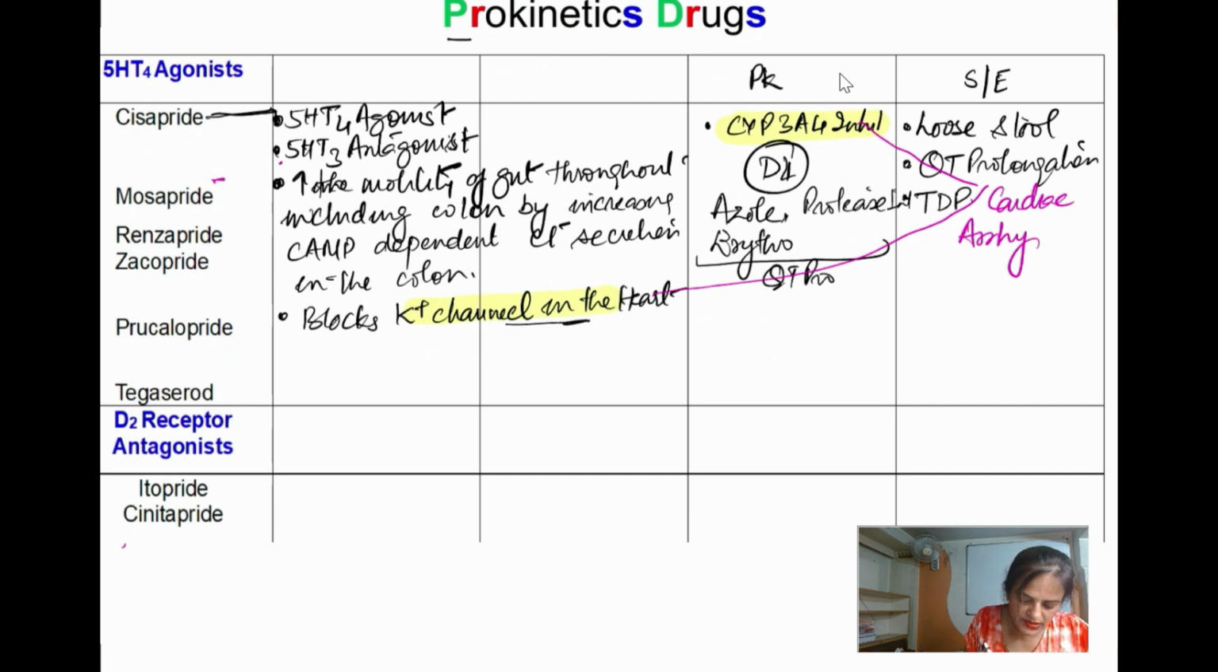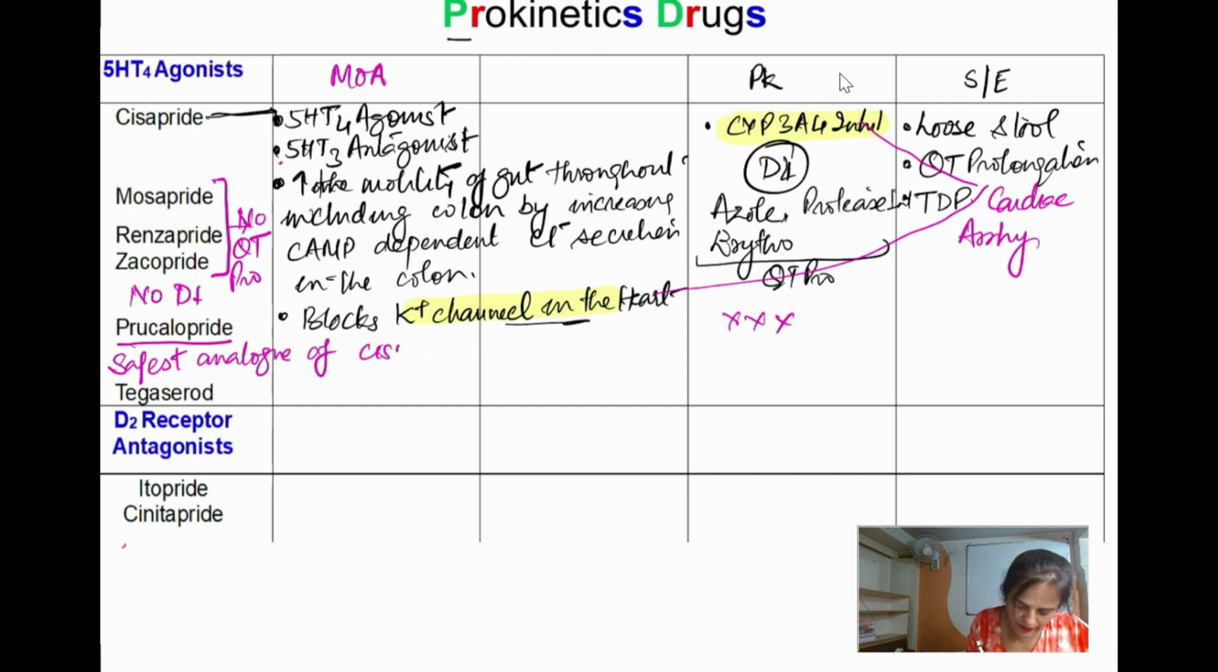Coming to the next one, this subsequent analog of the mozapride, mosapride, renzapride and zacopride. And their status is, they are almost same mechanism of action. The only thing is, and there is no pharmacokinetics. This is a big no-no. So no QT prolongation they are seen with this group of drug. Then next is the procalopride. This is the safest. So here no QT prolongation. So no drug interaction.